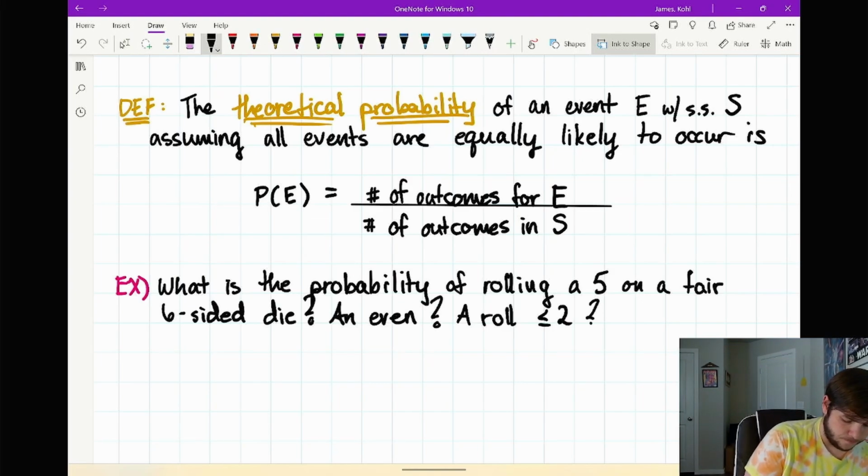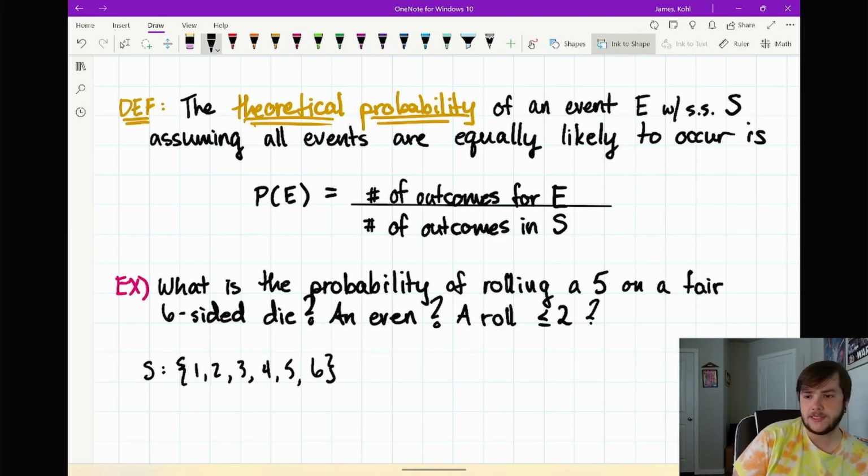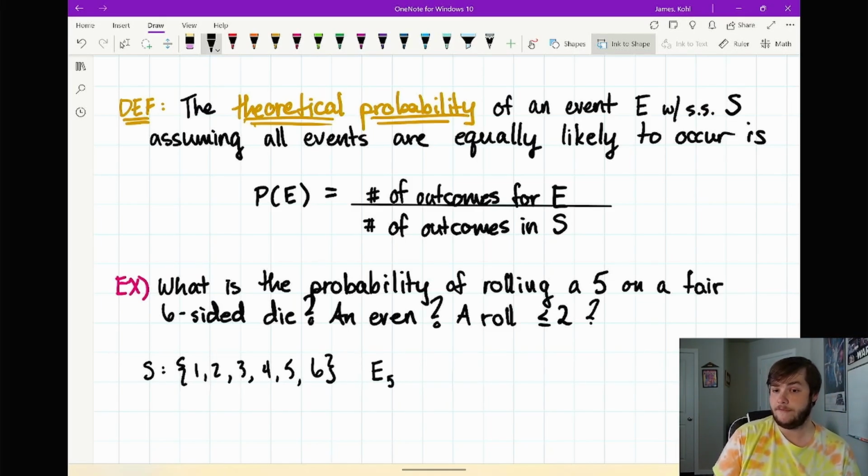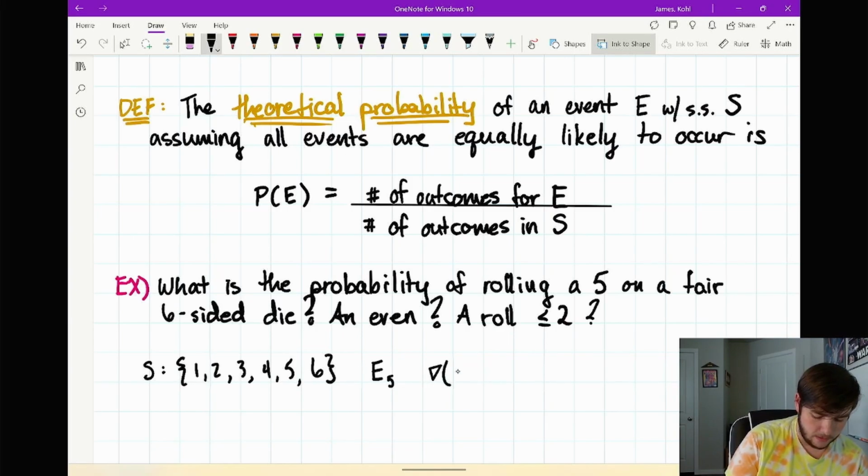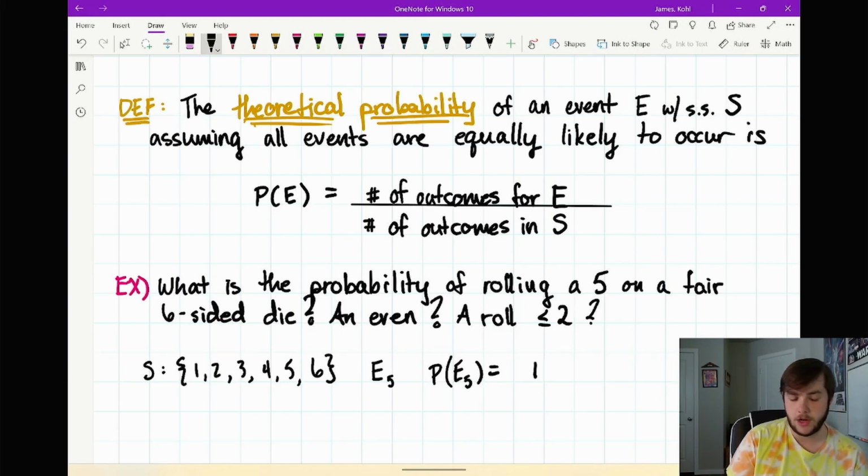Well, first of all, my sample space for the die is 1, 2, 3, 4, 5, or 6. And I use these curly braces to denote a set of things. So this is my sample space. If I'm rolling a 5, I'll call this E5, or the event I roll a 5, the probability of rolling a 5 is going to be 1, because there's only one way I roll a 5, out of 6 possibilities total.